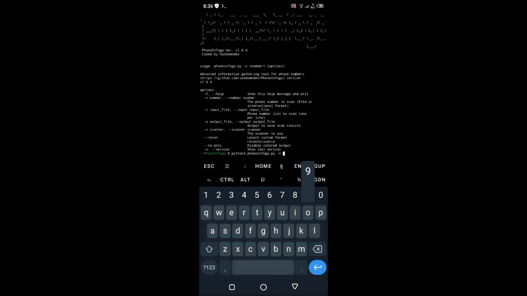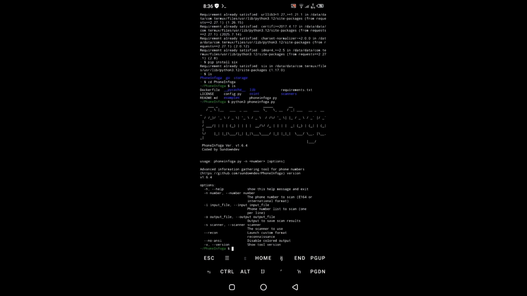For India it is 91, for Pakistan it is 92. You just have to enter the country code of your country and then the number, hit the scan button and it will tell you the information about that. By this you can use the tool PhoneInfoga and scan a number.